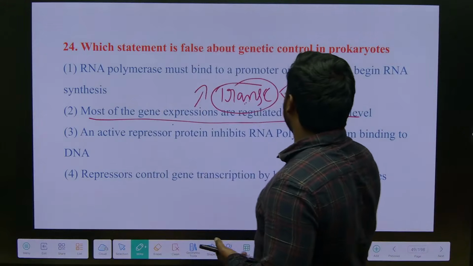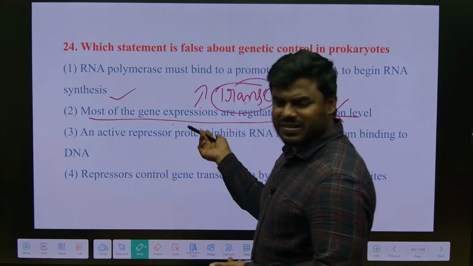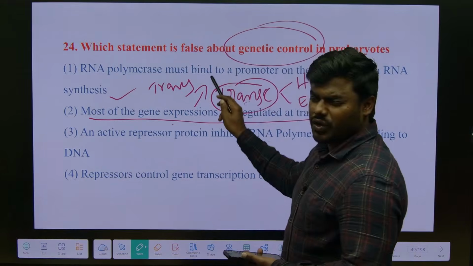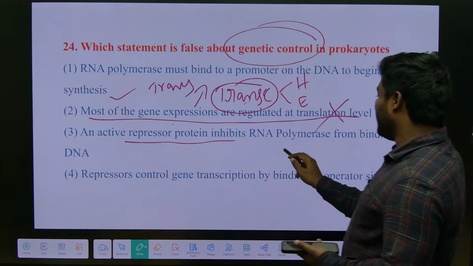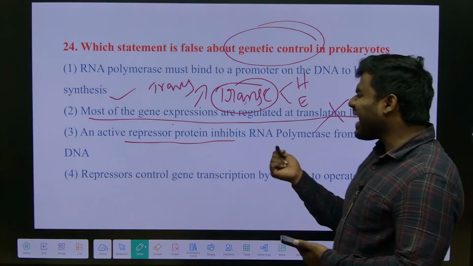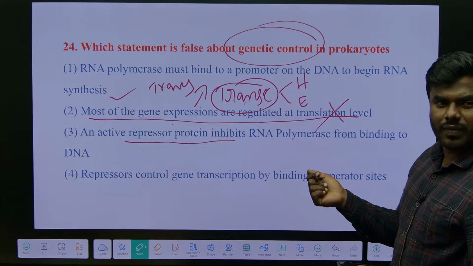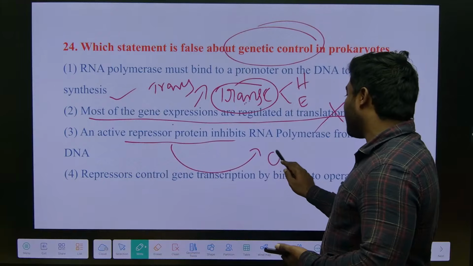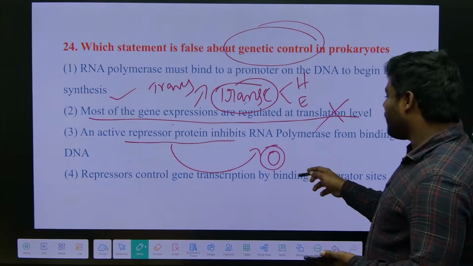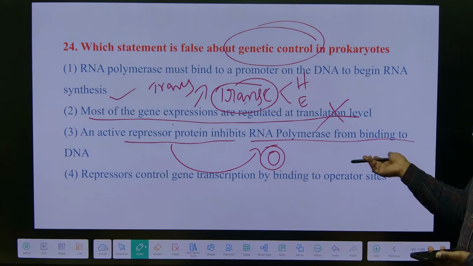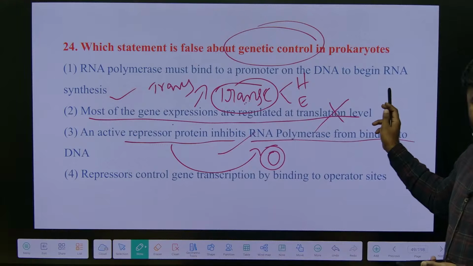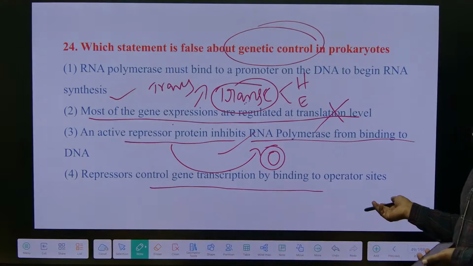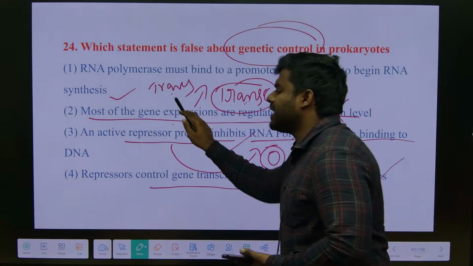But RNA polymerase must bind to a promoter on the DNA to begin RNA synthesis. This statement is explaining transcription. This question is about gene control or gene expression. An active repressor protein inhibits RNA polymerase from binding to DNA. Is it true or false? What is the function of a repressor? The repressor will go and associate with what? Operator. Correct? Then if the operator is blocked, RNA polymerase can never move. The statement is right. Repressors control gene transcription by binding to the operator. The statement is true. So the only false statement is option 2.